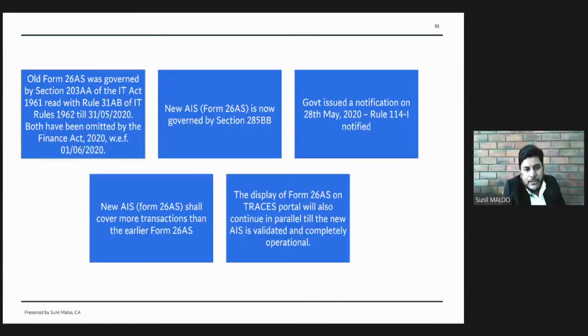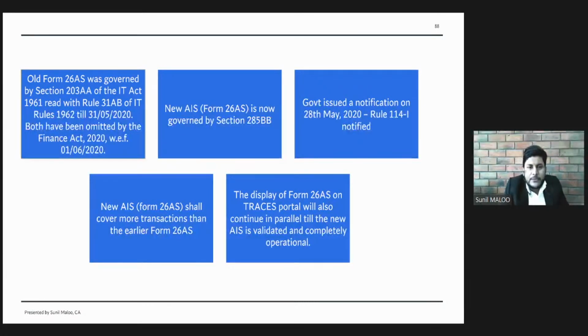In the very same act, the amendment in section 285BB was made, and the new AIS, annual information statement, which is technically the new 26AS, is notified. Government issued a notification on 28th of May 2020 giving the format and form of the new 26AS. The new AIS, which is also called form 26AS, shall cover more transactions than the earlier form 26AS. The display of the form 26AS on the TRACES portal will also continue in parallel till the new AIS is validated and completely operational.